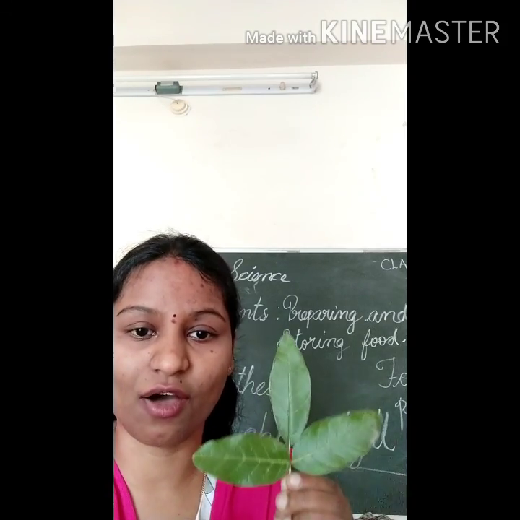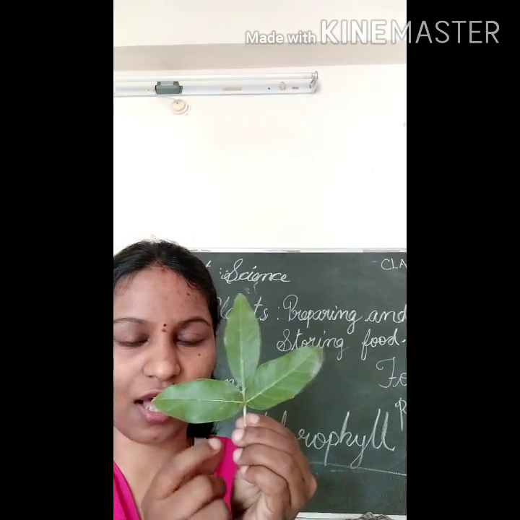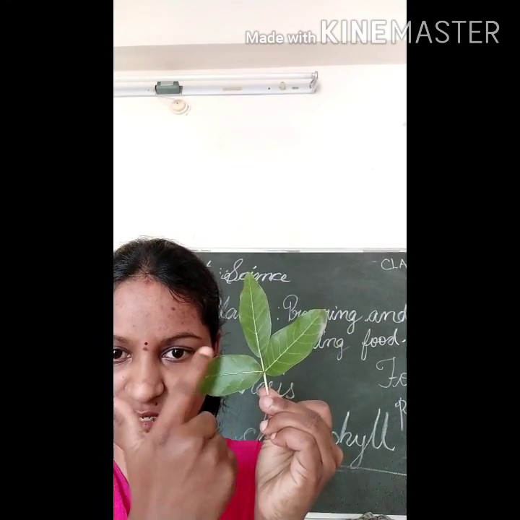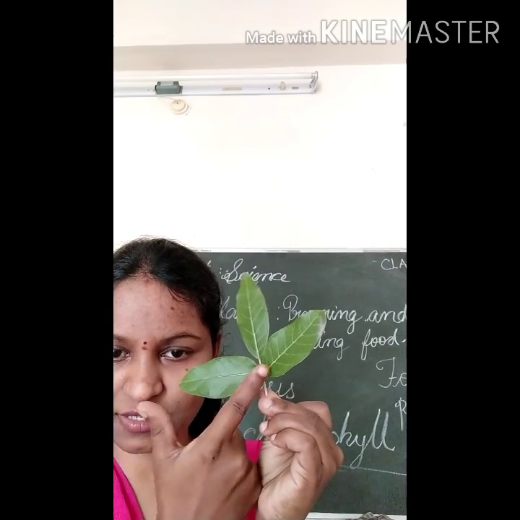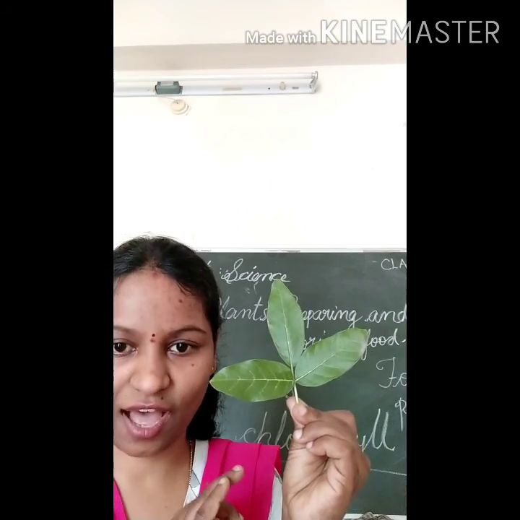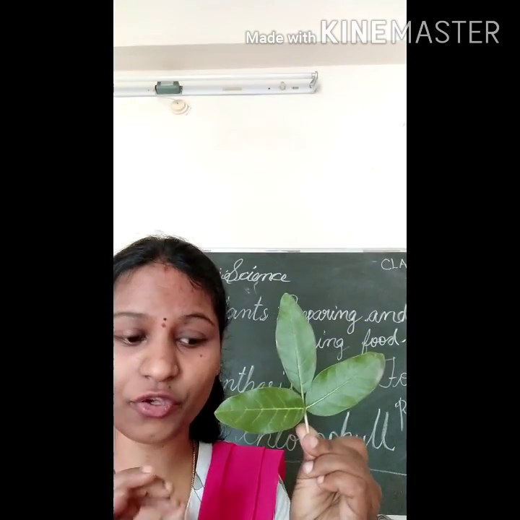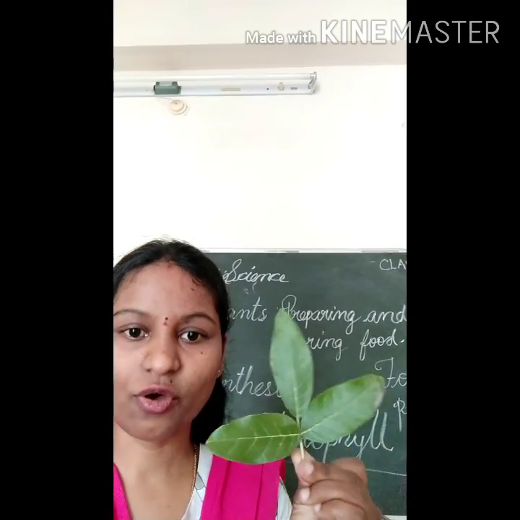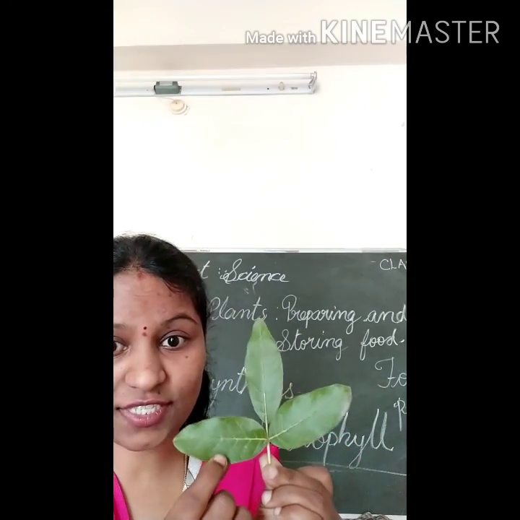L-A-M-I-N-A, lamina. Again, this is the stalk, this is the midrib, these are side veins, this is the apex, and this surface is called the lamina. Did you understand all the parts of the leaf? You can see the picture and write it down. Starch is also present in the leaf.